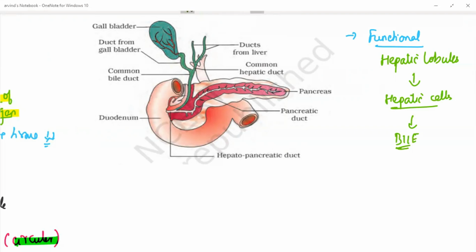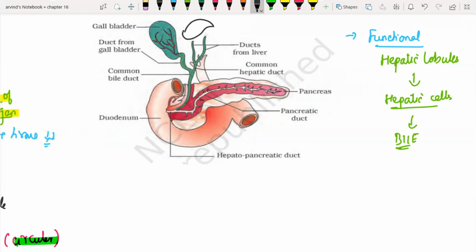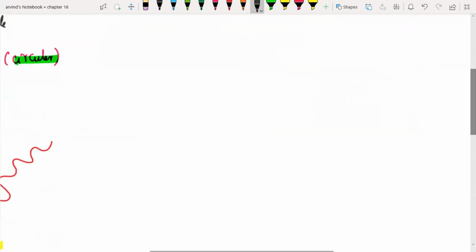So what is happening is, here you have got the liver. It's like a teardrop, but never mind. From the liver, you have got hepatic cells that keep secreting bile, and that bile is carried away by the hepatic ducts. So from the liver, you have got some ducts that are going to carry all the bile, and send some bile via a duct called the cystic duct to the gallbladder. Let me give you a simple line diagram and then we'll come to this picture. If I just directly teach you with this picture, it is difficult.